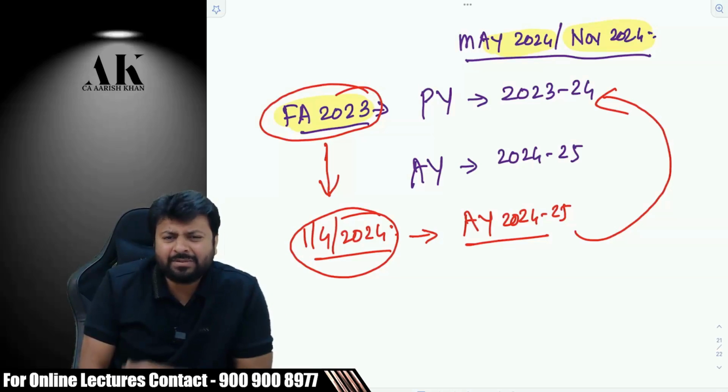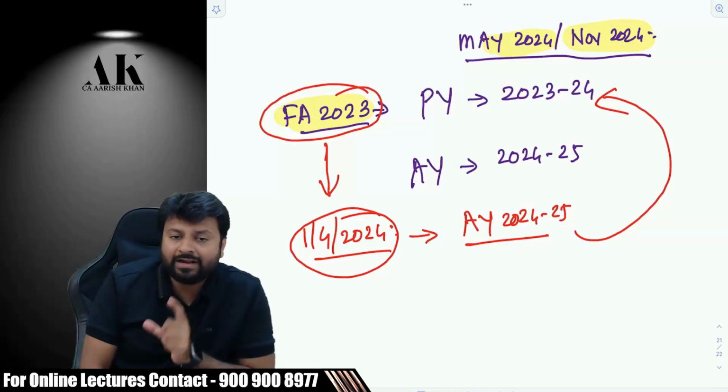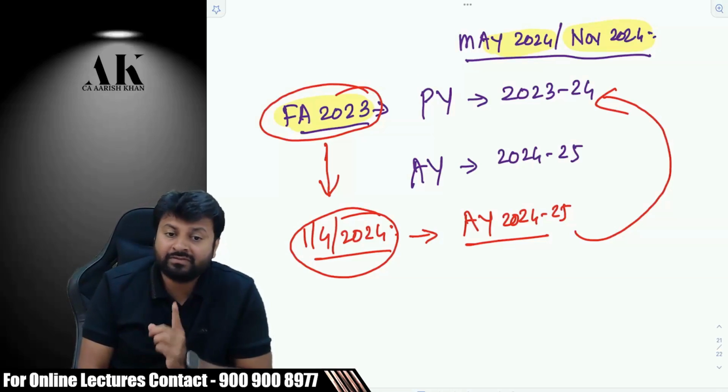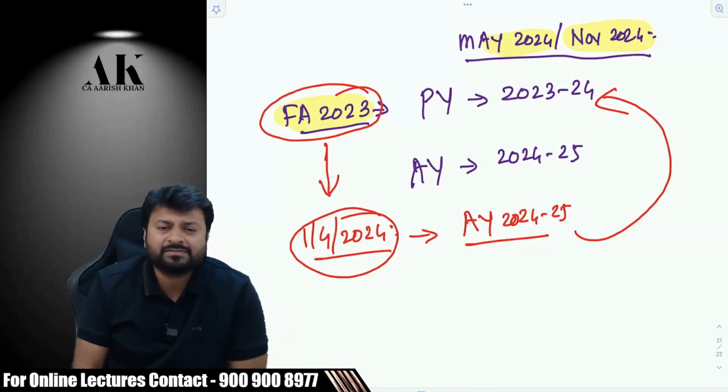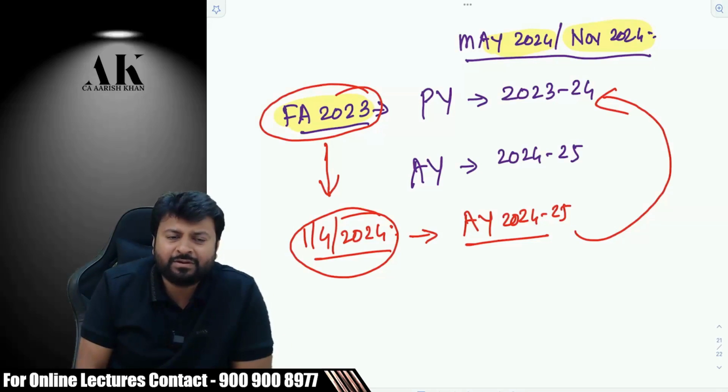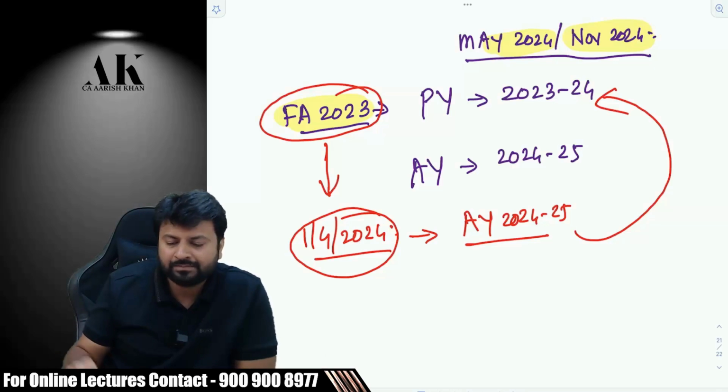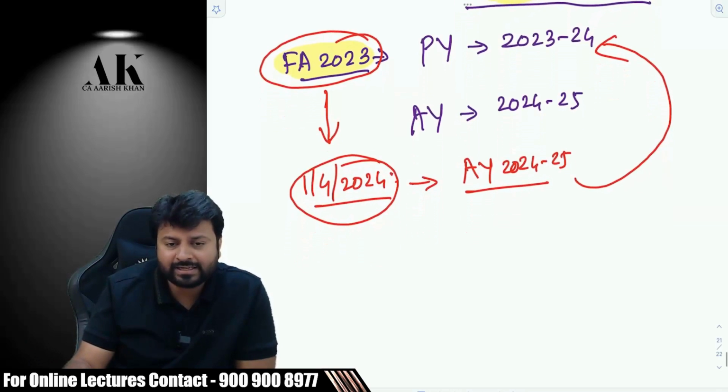Okay, so whenever such amendments come, I'll highlight and focus on the dates, and I will make sure that everywhere in the books the dates are mentioned from which it is applicable. Once we see multiple provisions, then we'll understand exactly what this concept is. Without looking at the provision, it will be difficult for me to explain this concept properly. So this is the relevant Finance Act, this is the previous year, this is the assessment year.